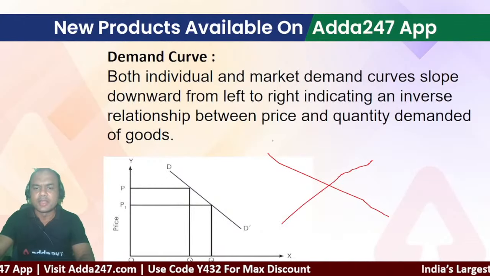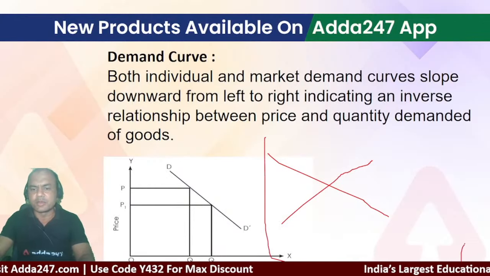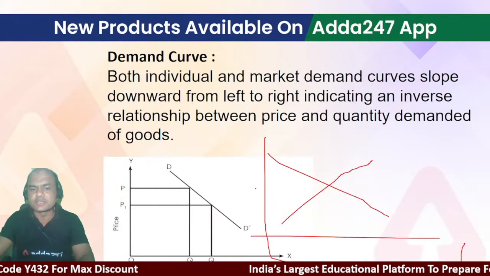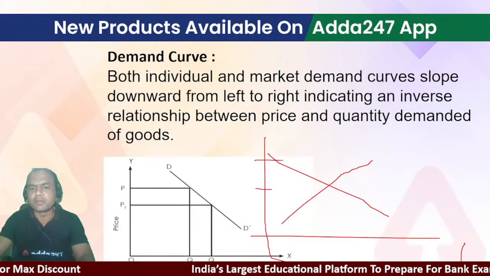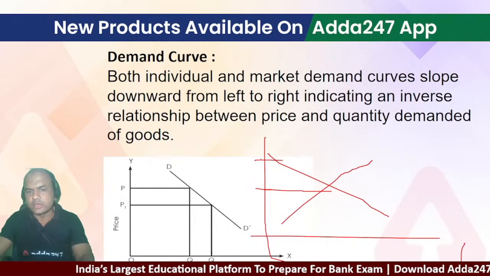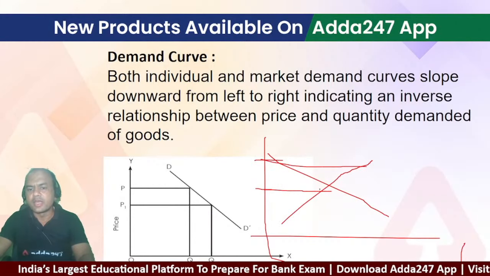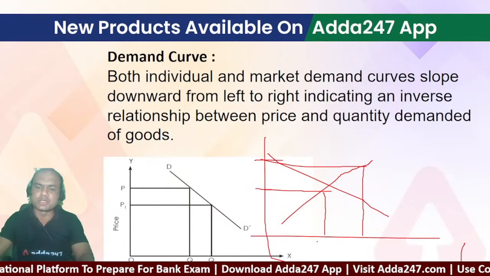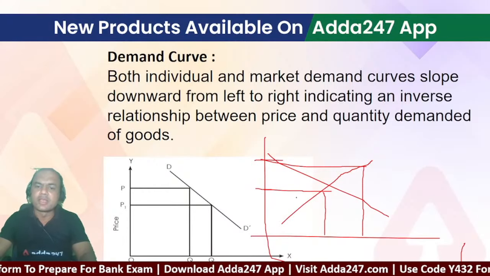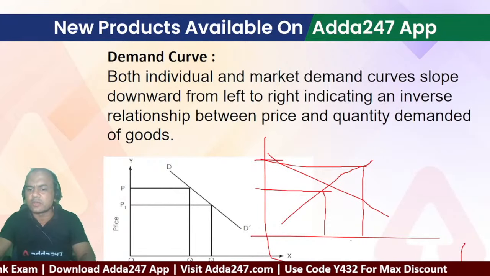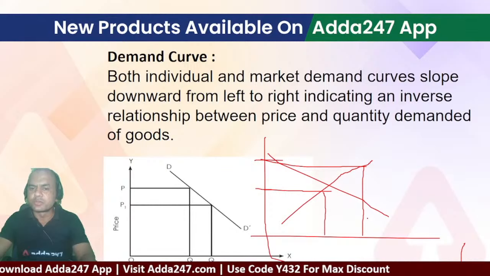Because if I plot this from here, what will happen? If the price is P1 and P2, and I am the supplier, it will cross over here and intersect over here. Here the quantity supplied is this much, and here the quantity supplied is this much. So if I am the seller, as the price increases, what will I do? I'll try to increase the quantity of the goods to be sold, right?